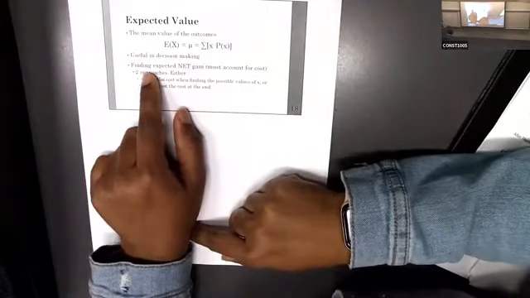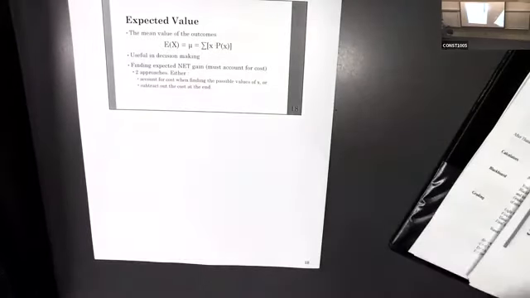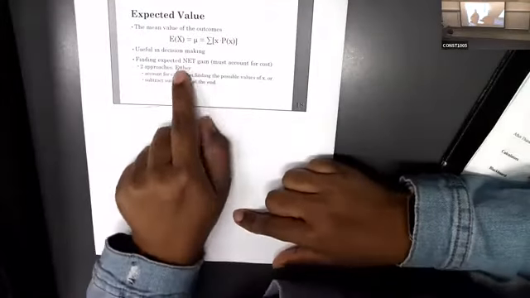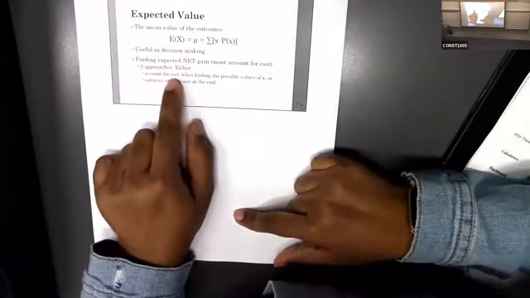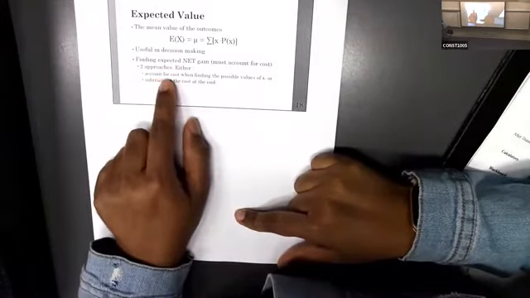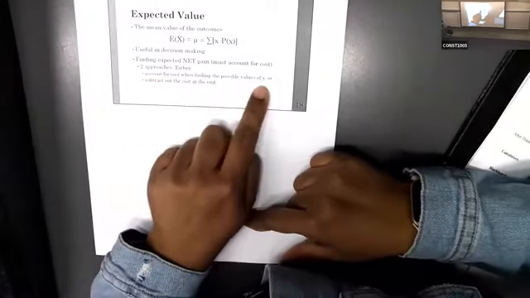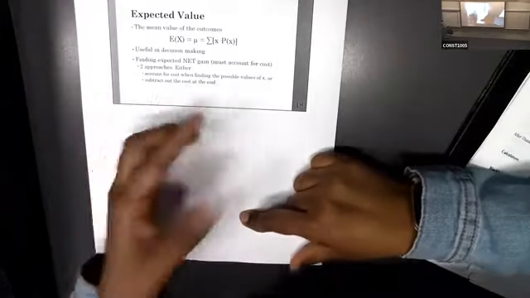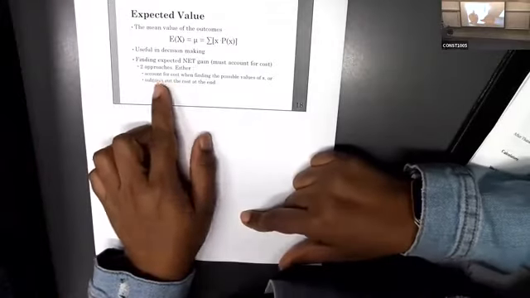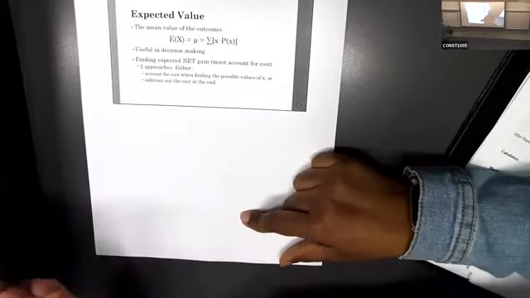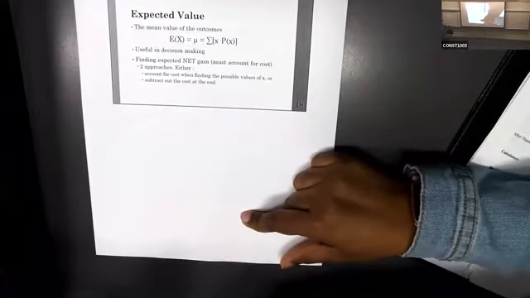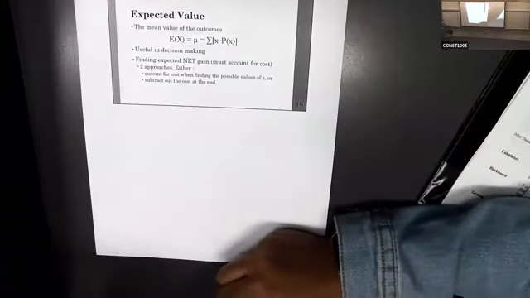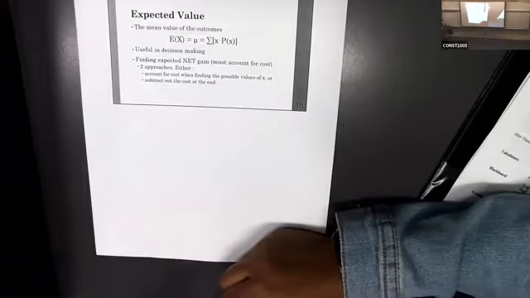Then there are two ways of finding expected value, or expected net gain. Same names. There are two approaches. The first one is to account for cost when finding the possible values of x. When we do examples we can understand, but I will just tell you what this is. In the first approach, we use the cost at the same time as we find the x values, so we consider the cost also.